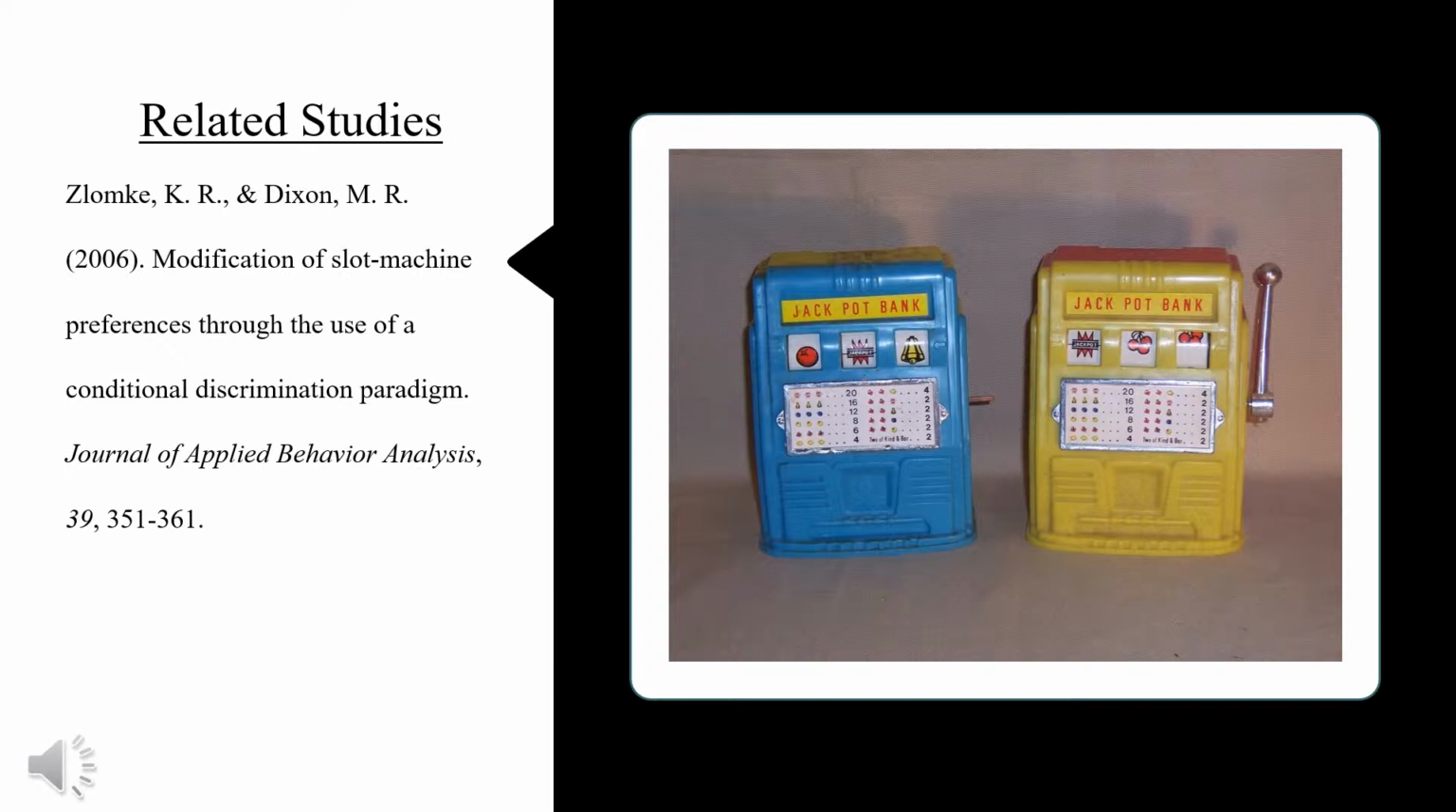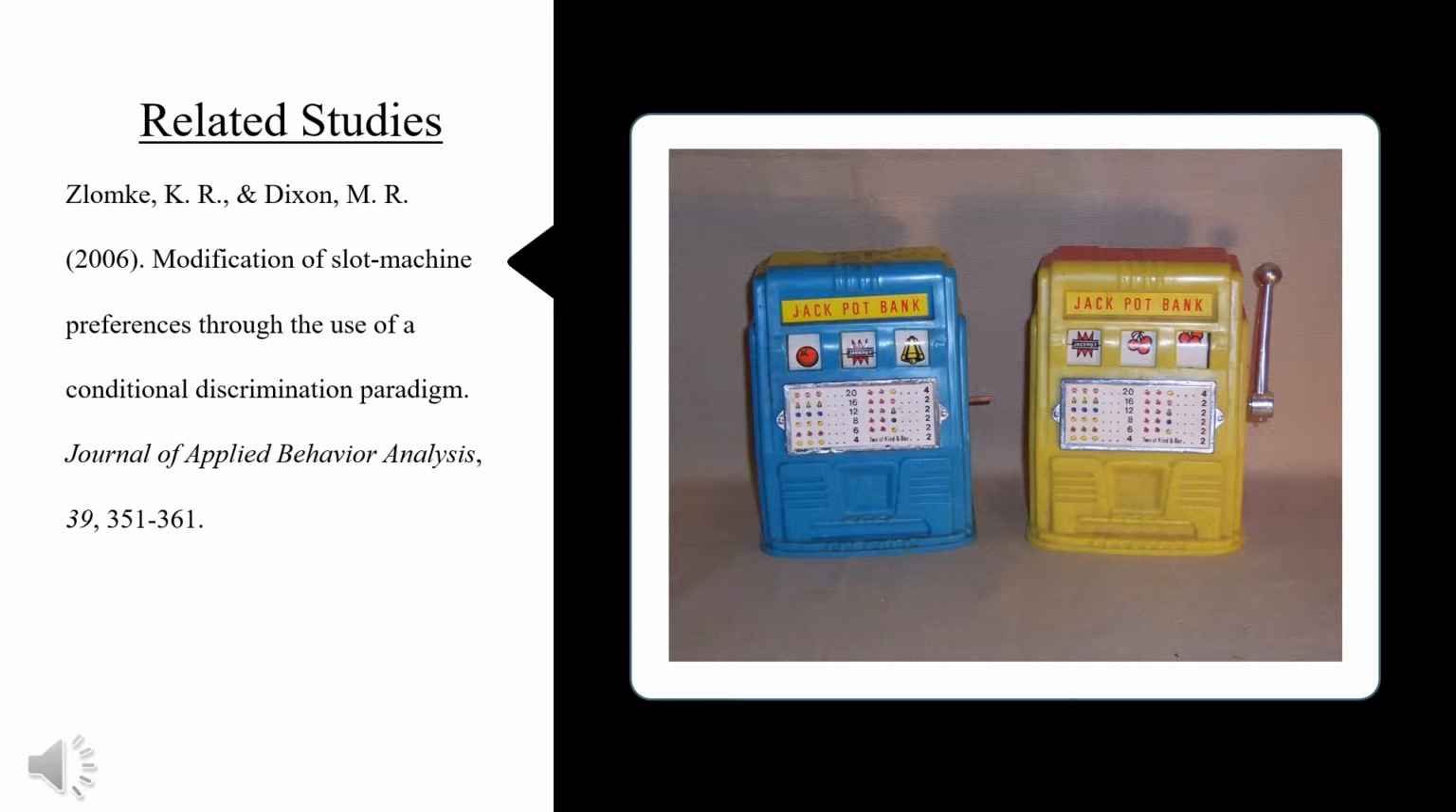Though challenging, Zlomke and Dixon examined the influence of self-rule on response allocation in 9 undergraduate students. In order to assess response allocation, participants were offered a choice between 2 slot machines that contrasted only by color. One slot machine's color was yellow and the other was blue. Relational training with contextual cues was conducted to establish greater than and less than relations amongst the colors yellow and blue. Yellow represented greater than, while blue represented less than.